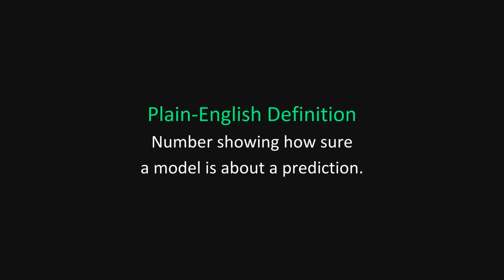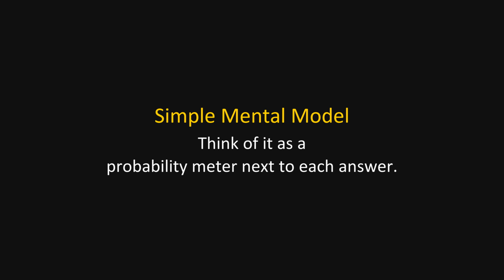You can think of it as the model's self-reported certainty, usually on a scale from 0 to 1 or 0 to 100%. Mentally, treat the confidence score like a probability meter next to each answer the model gives. A score near 1 means the model would give that same answer almost every time in similar situations, while a low score means it sees that answer as risky or uncertain.